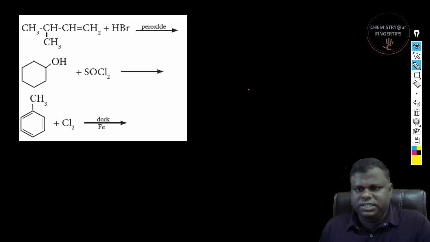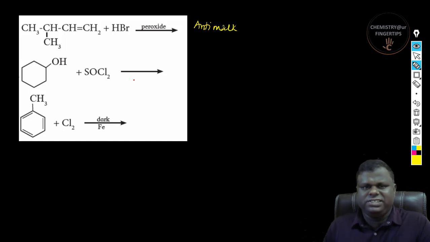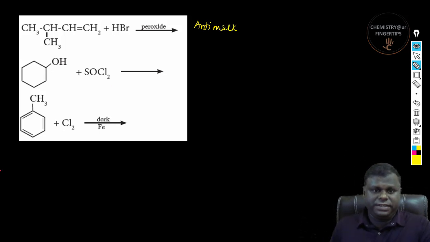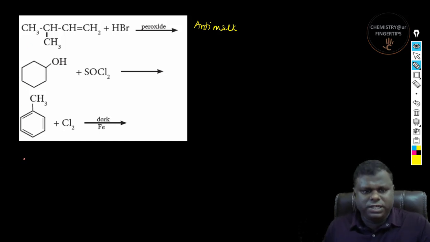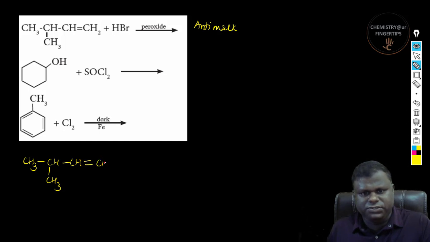Okay, so we have the next question with us. Pretty much simple, pretty much easy. So this is nothing but Anti-Markovnikov's effect, right? Anti-Markovnikov's effect, and these are pretty much simple as well. Correct. So what happens? The first one is going to be something like this: CH3, then you have CH, there is going to be a CH3, there is going to be a CH double bond CH2.